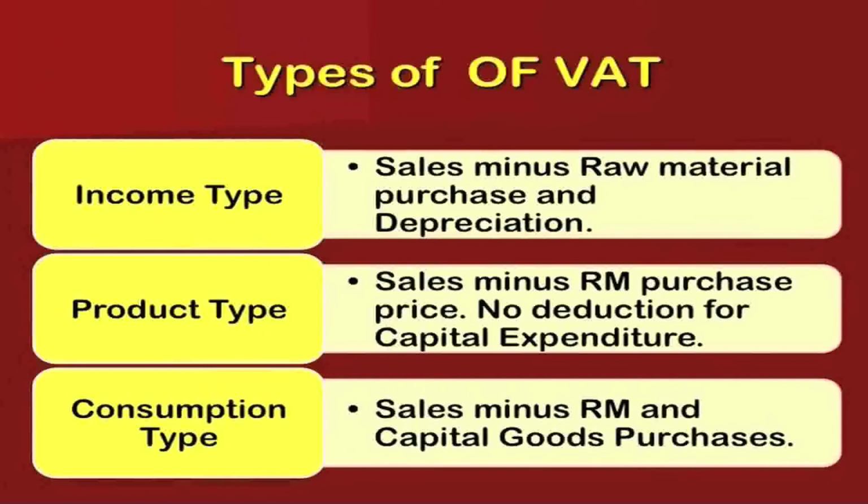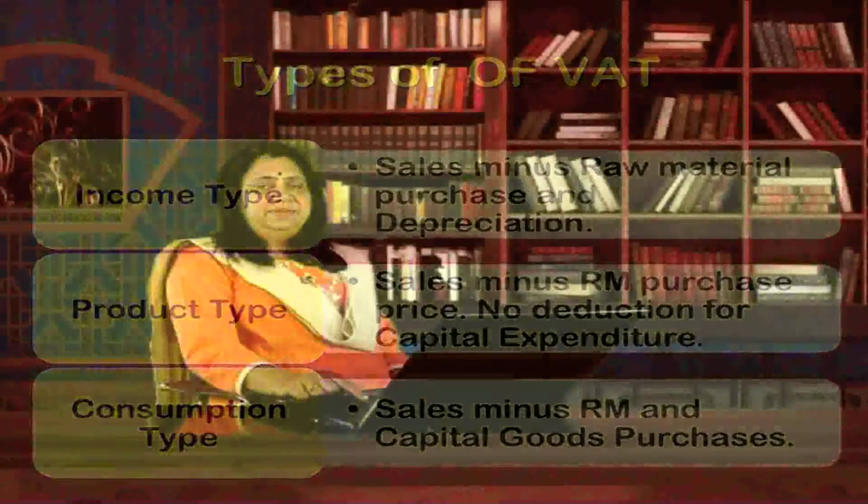So, in income type obviously the sales minus raw material and depreciation, product type obviously the sales minus raw material, and here the capital expenditure is not deducted, but in consumption you have sales minus raw material with capital goods purchased is also included. So, these are the basic types of the VAT which we use for calculating the tax in the retail sector.